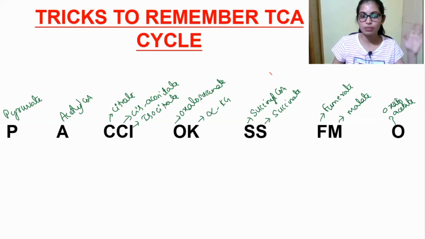So just remember like PA, CCI, OK, SS, FM, O.